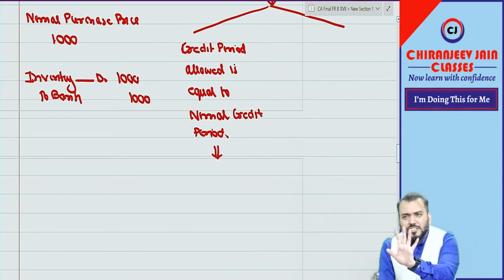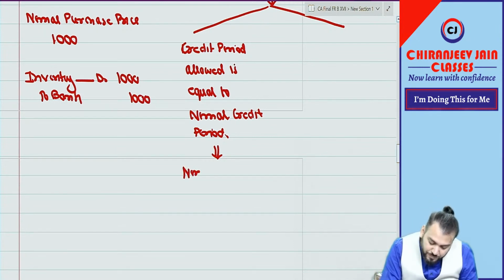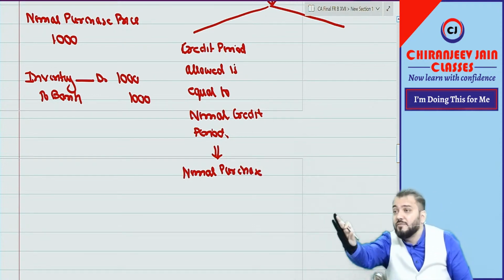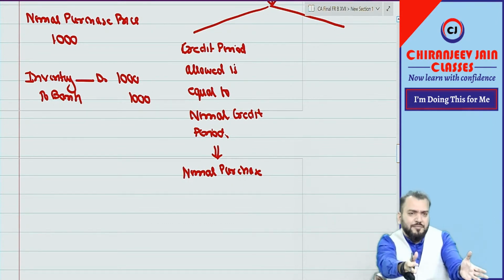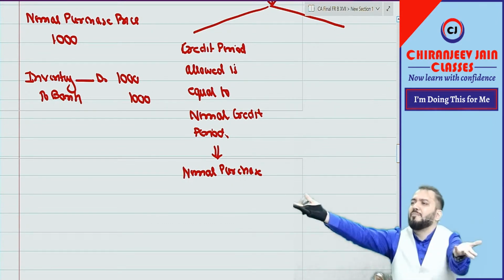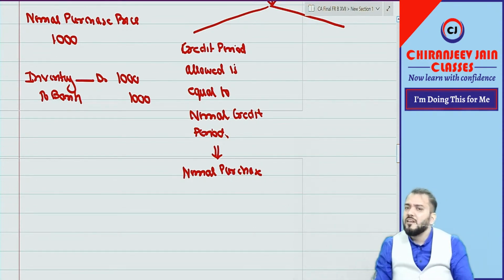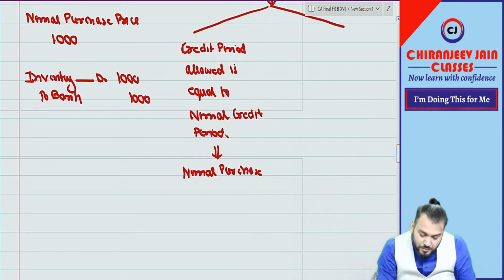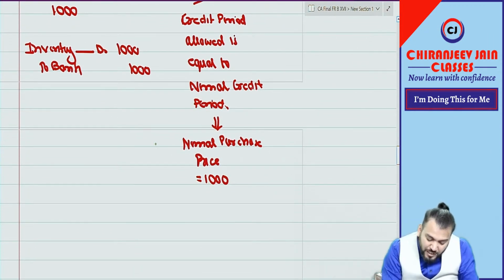So as per the custom of trade, this will also be at the normal purchase price. I'm not saying that you can't charge more than 1000. You can charge whatever you want, but as a customary business, the customer will not come. I hope you are understanding. So the normal purchase price will also be equal to 1000. Means can I say both are the same?